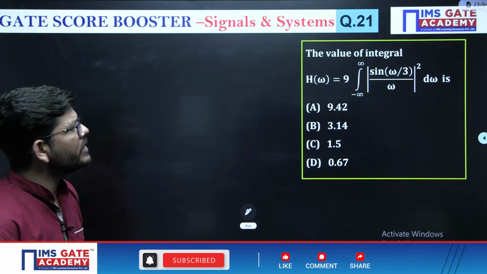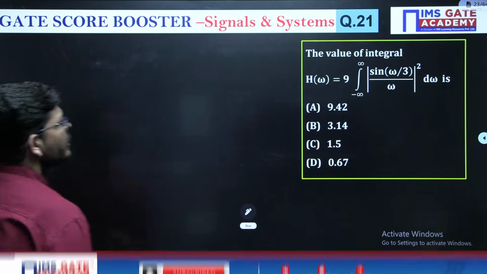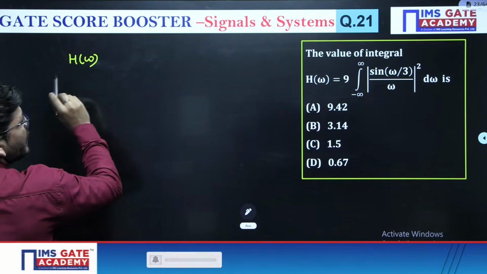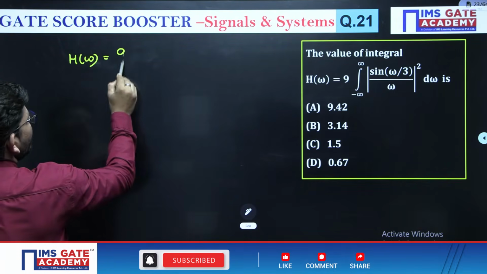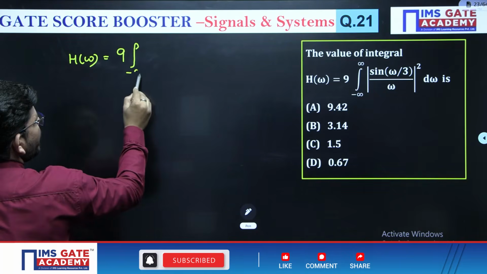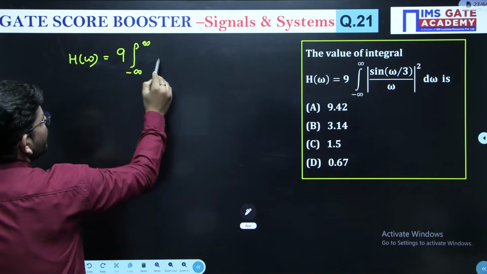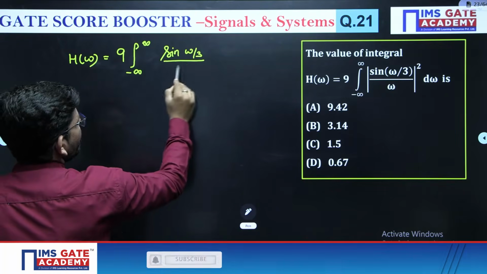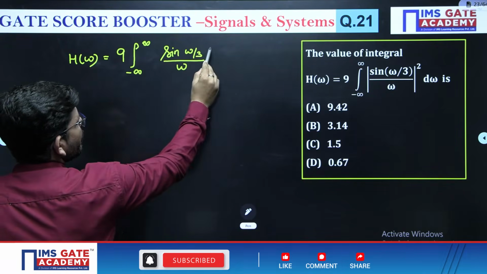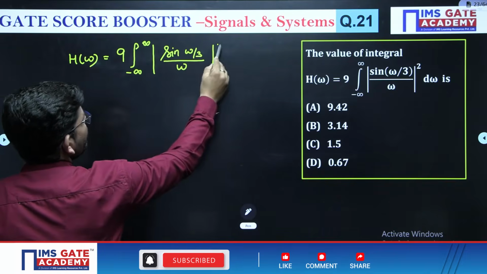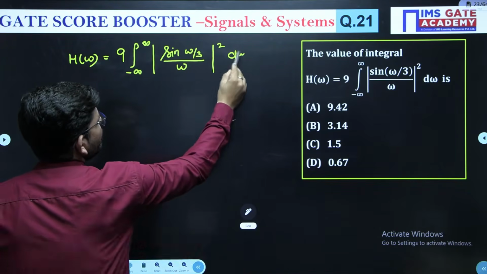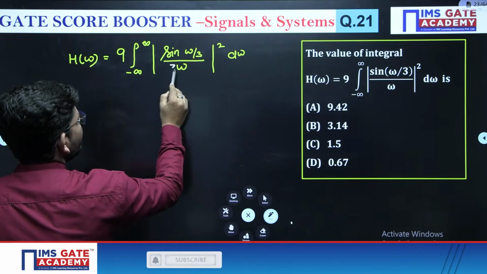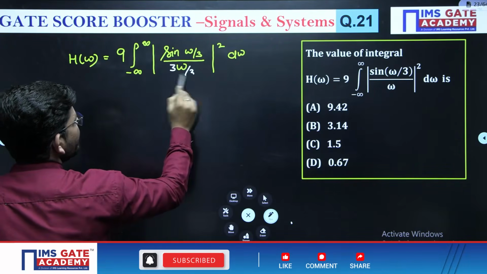What is the value of this integral? Let us find. The integral is 9 times the integral from minus infinity to plus infinity of sine omega by 3 upon omega, whole square, d omega. Let me multiply with 3 here and divide by 3 here.